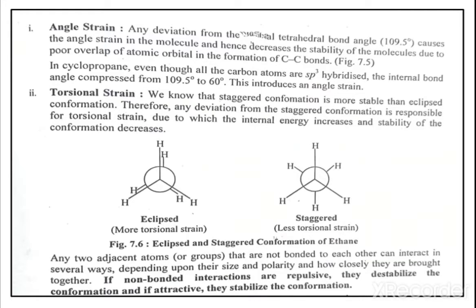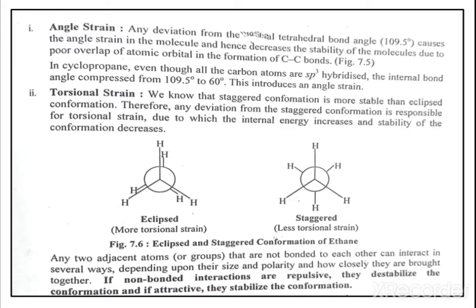Angle strain means any deviation from the normal tetrahedral bond angle of 109.5 degrees causes angle strain in the molecules and hence decreases their stability, due to poor overlapping of the atomic orbitals in the formation of carbon-carbon single bonds. Here we have to remember, and this is most important, that if the angle strain increases, the stability of the molecule will decrease.